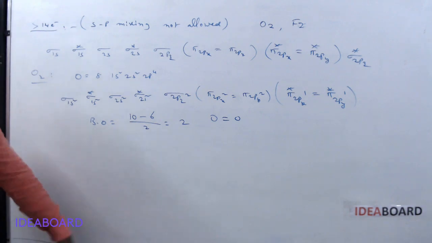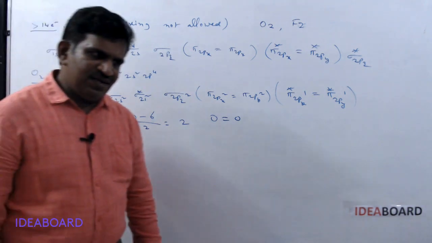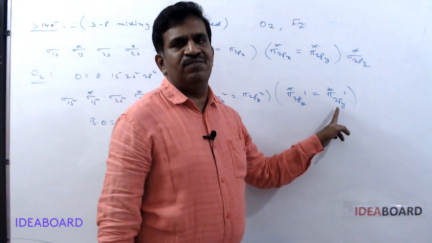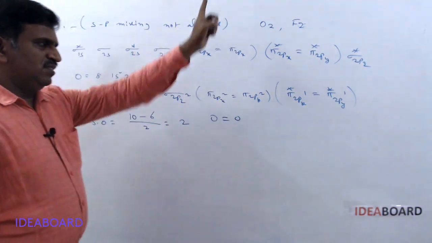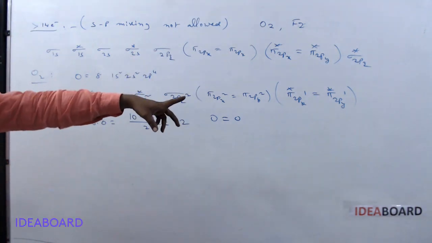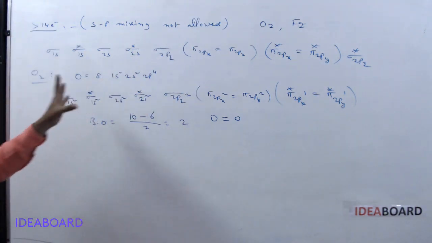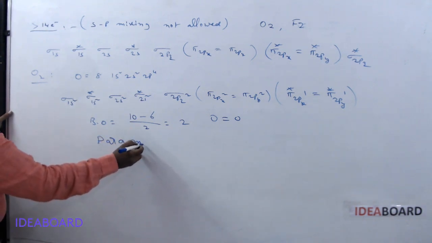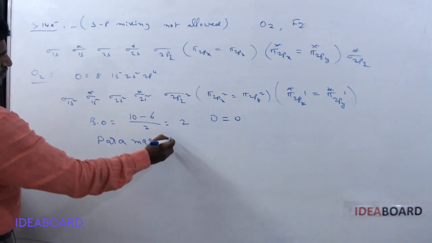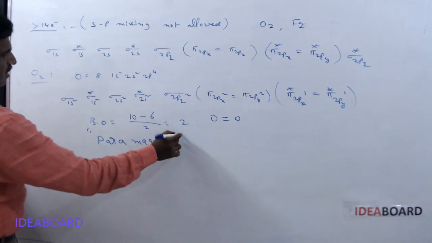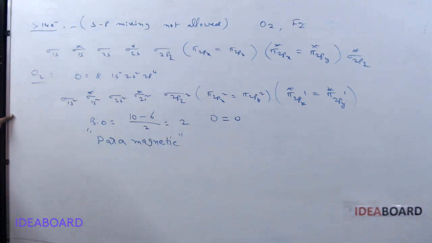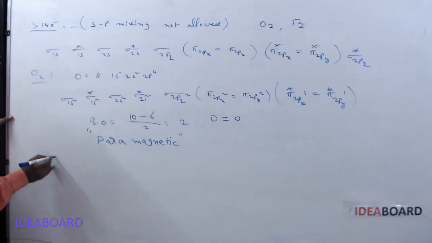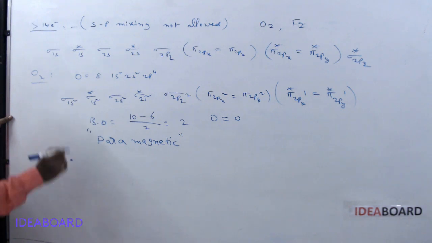Is it paramagnetic or diamagnetic? As we said earlier, if there is any unpaired electron, see, one unpaired electron, second unpaired electron. Yes, this theory can show the unpaired electrons present in O2, and so oxygen is paramagnetic. So based on this theory, we can explain the paramagnetic nature of oxygen. Bond order 2, paramagnetic.